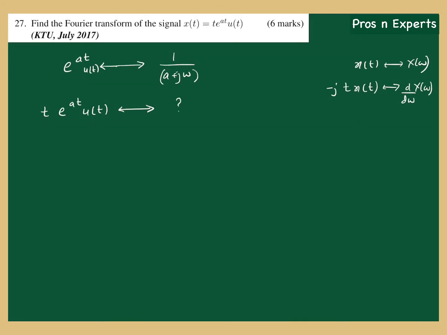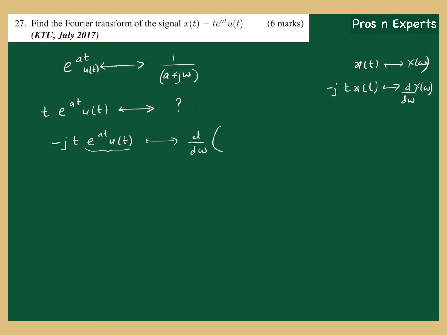Okay, so I have to find t e raised to at u of t, the Fourier transform of that. Before that I'm finding minus j into t into e raised to at u of t. Instead of x of t, I'm writing e raised to at u of t. That will be having a Fourier transform d by d omega of x of j omega.